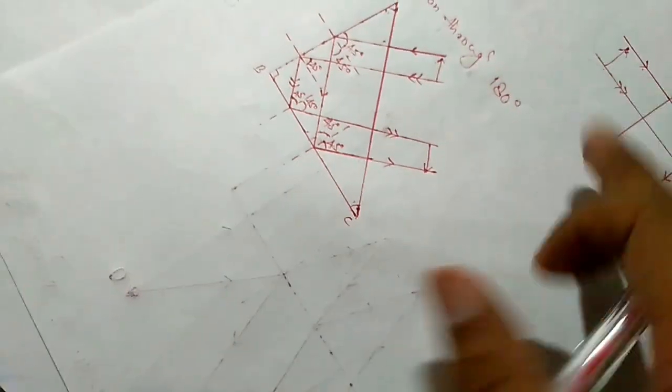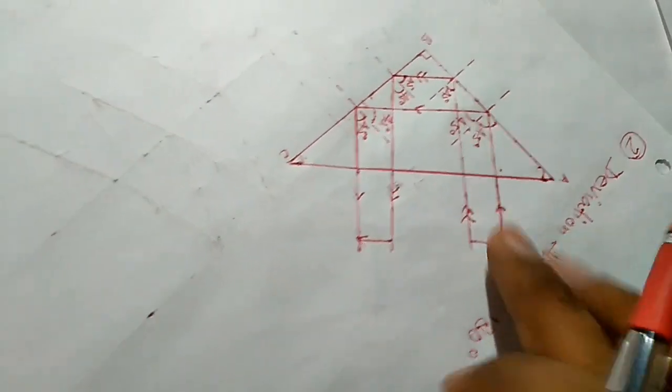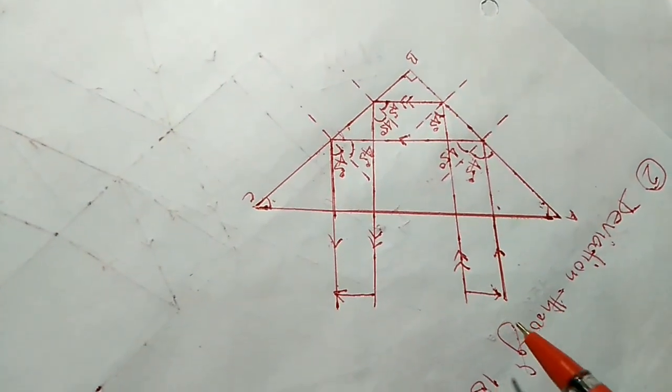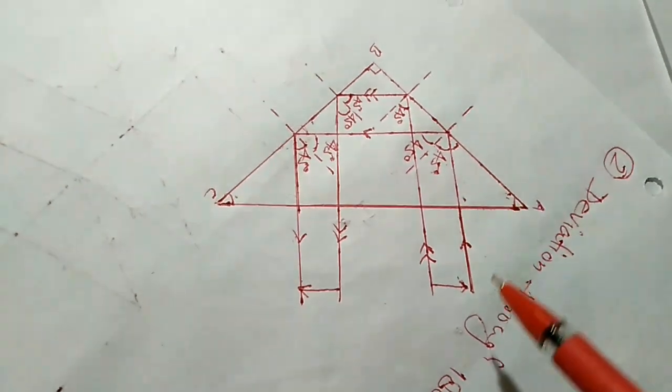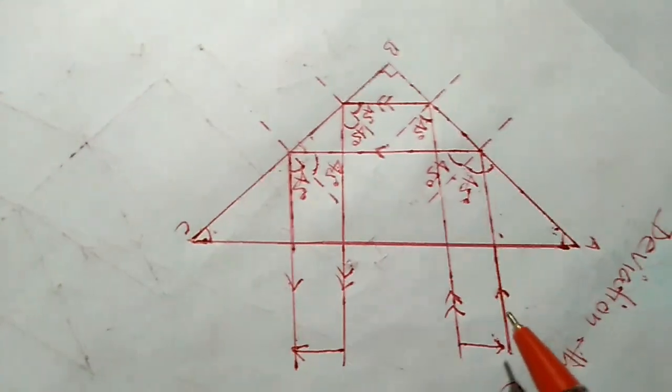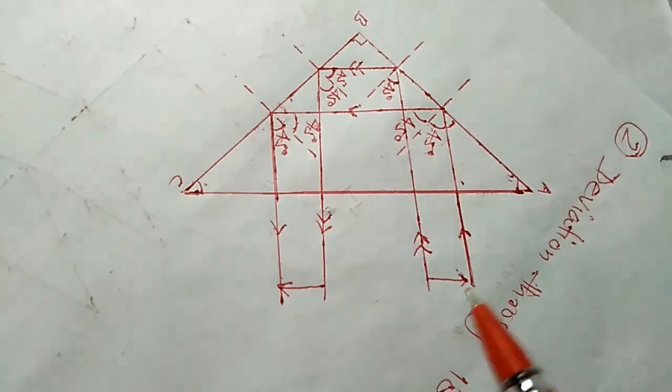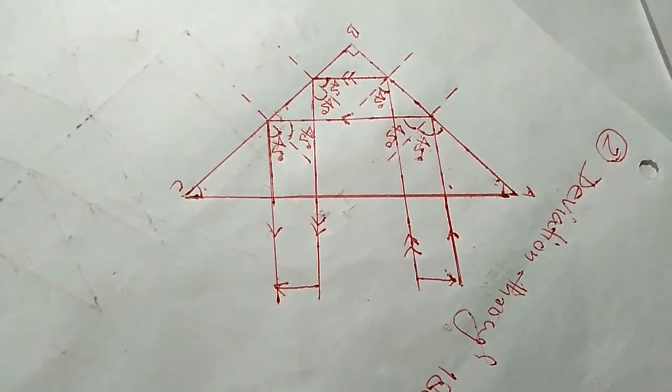And in some books it is given in this shape also. So if it is given in this shape, it doesn't mean it is different. It will be looking like that. So this is again the same deviation through 180 degree.